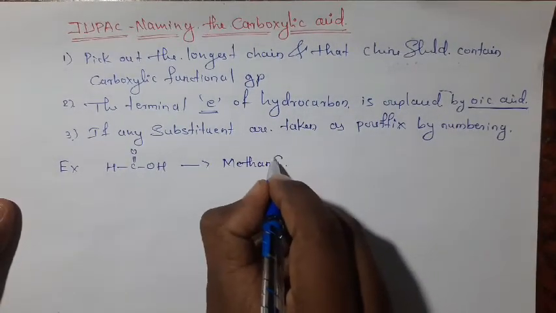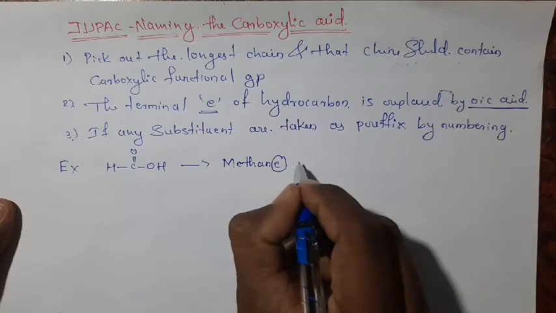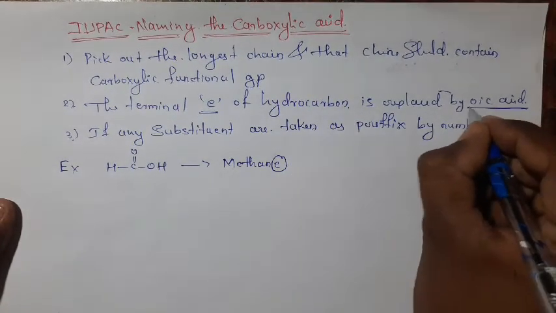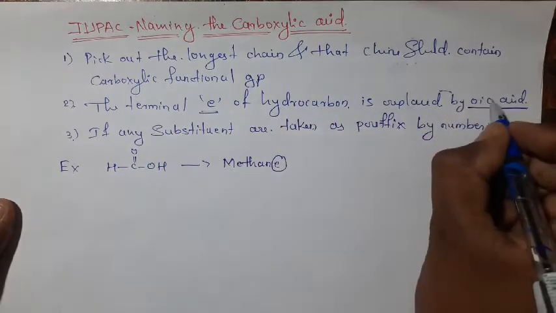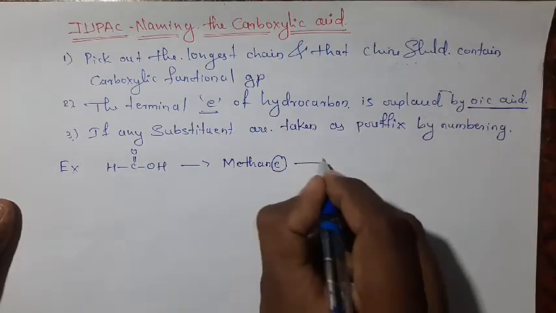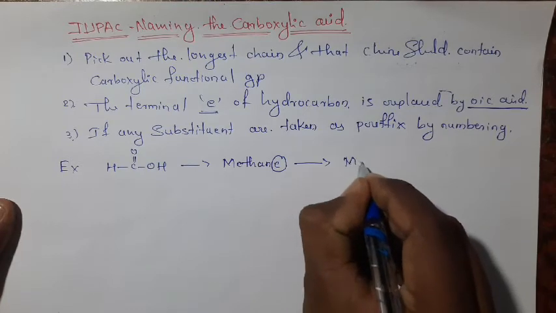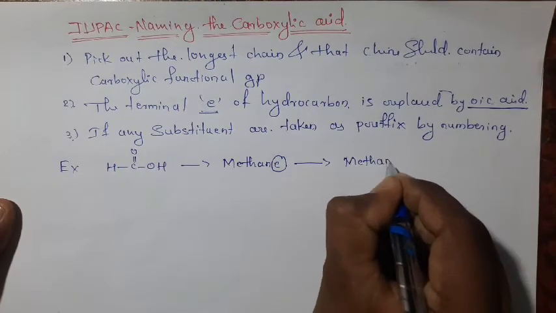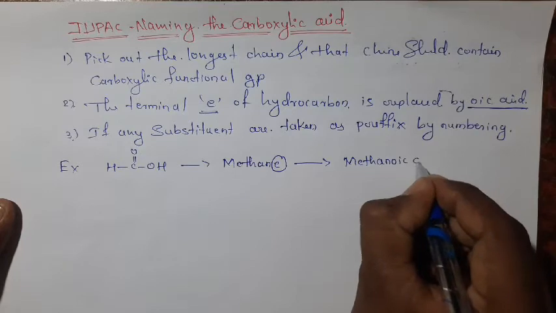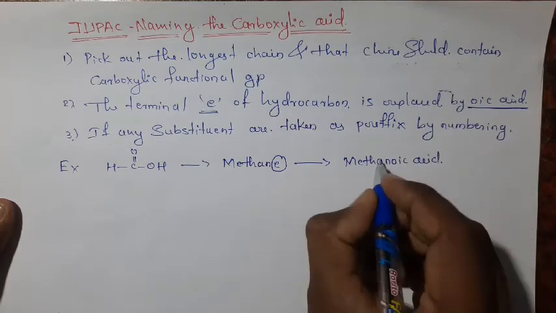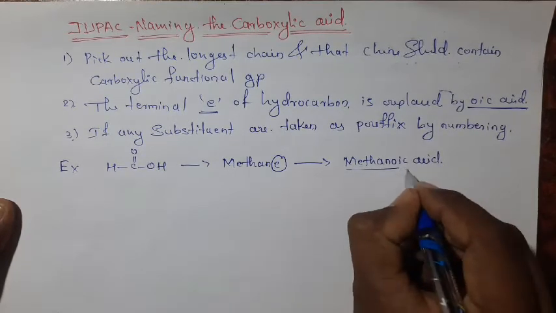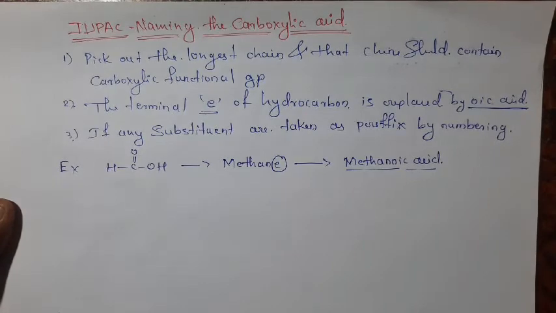Here the E is replaced by oic acid, as the rule indicates, and then its carboxylic acid name becomes methanoic acid. Okay, this is the IUPAC name of the carboxylic acid.